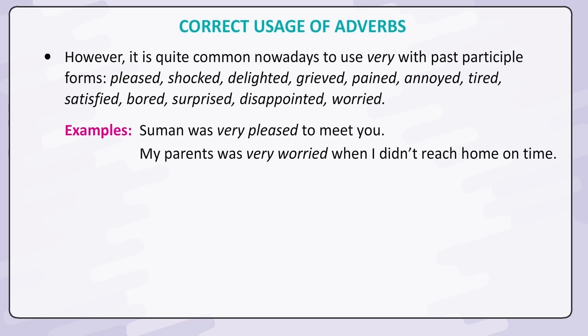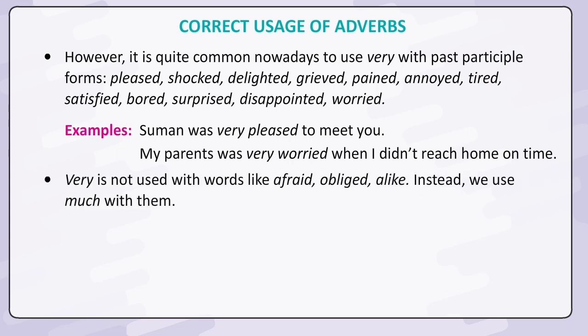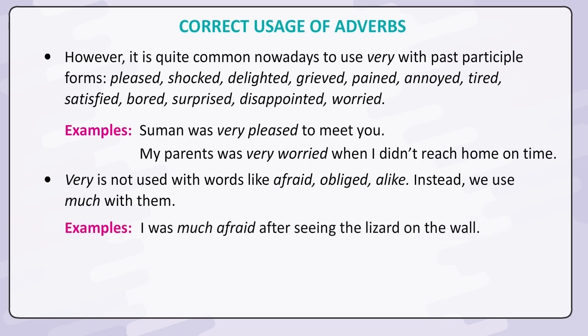My parents were very worried when I didn't reach home on time. Very is not used with words like afraid, obliged, alike. Instead, we use much with them. Examples: I was much afraid after seeing the lizard on the wall. Both the pizzas you ordered are much alike.